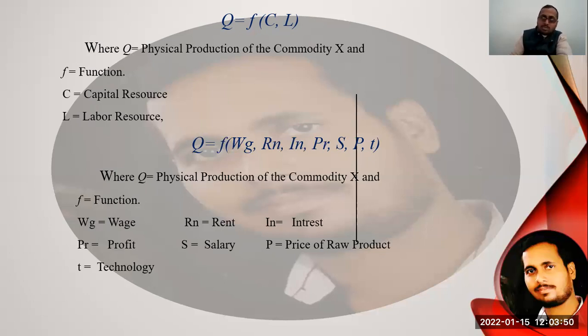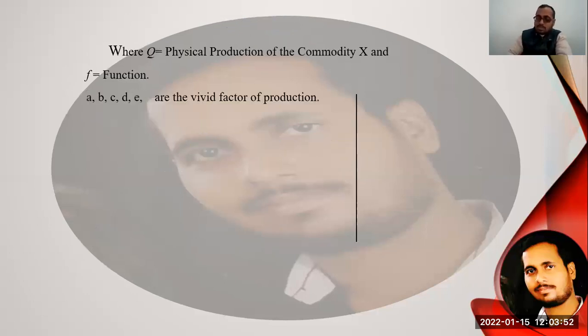So students, here see another equation: Q is equal to F of A, B, C, D, E till N. It means some scholars say there are limitless factors of production. The factors of production cannot be expressed as a number, like 5, 6, 7, 8 factors.